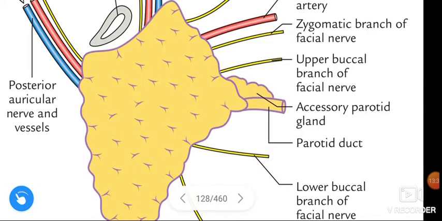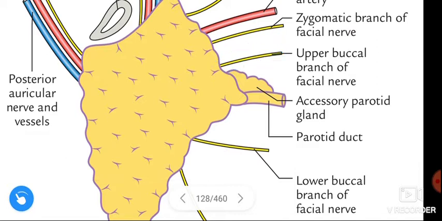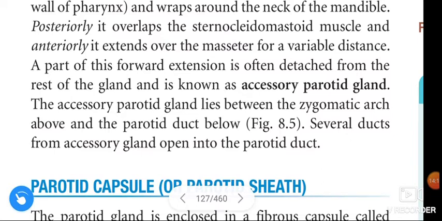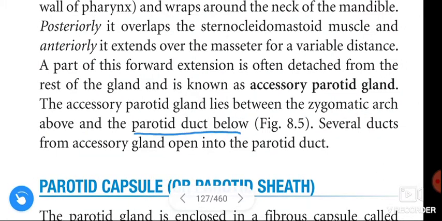See here, this is the accessory parotid gland, and it lies between the zygomatic arch above. That means the zygomatic arch is present above this level. And the parotid duct lies below, see, is shown here, the parotid duct lies below the accessory parotid gland. So the accessory parotid gland lies between the zygomatic arch above and the parotid duct below.